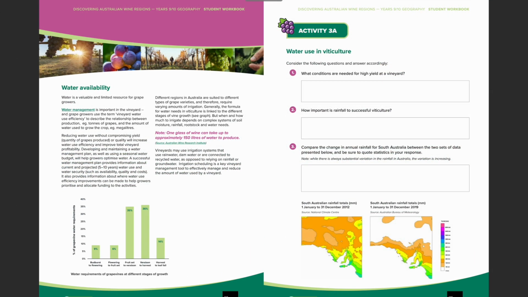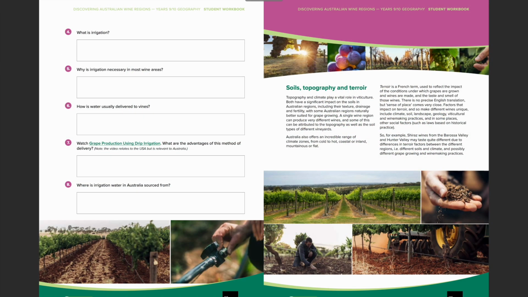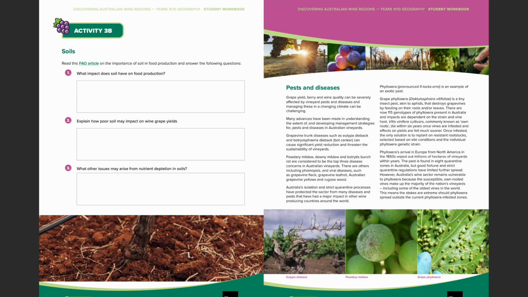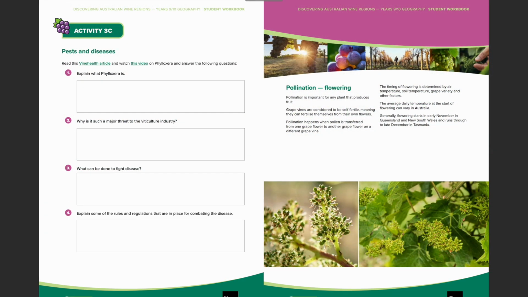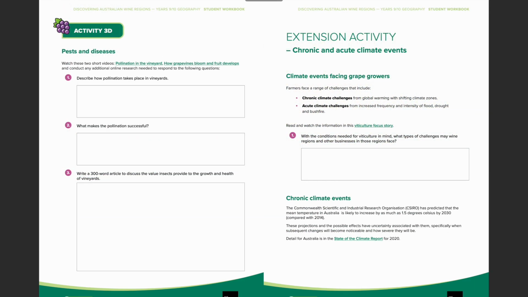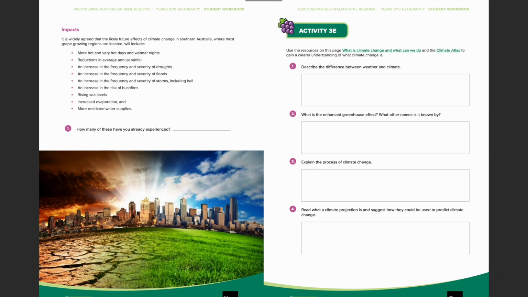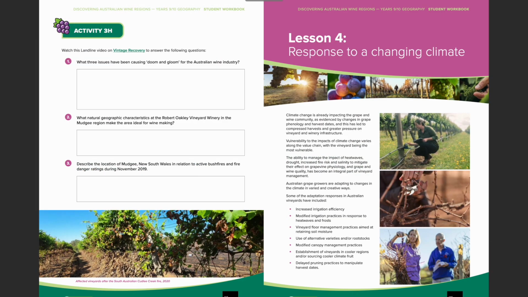Lesson 3 of the student workbook explores the way that wine grapes are grown and the conditions that impact grape production, including climate, soil health, and water availability. During this lesson, students will develop an understanding of the ideal growing conditions for wine production and will consider how the threat of a changing climate is challenging producers in the industry. Students will utilise geographical tools, including Australia's Climate Atlas, to observe long-term climate trends and make predictions about the ways future climate trends may impact Australia's wine industry.